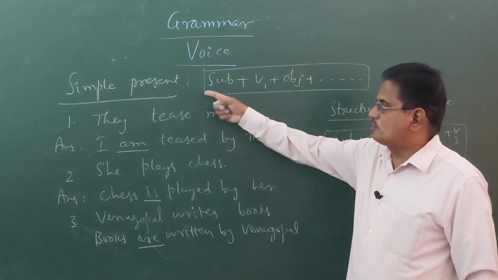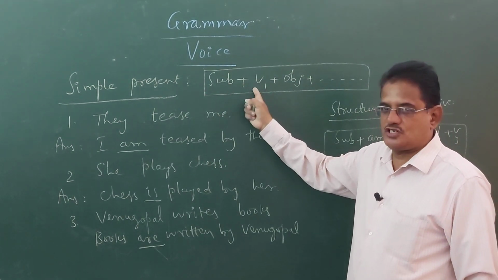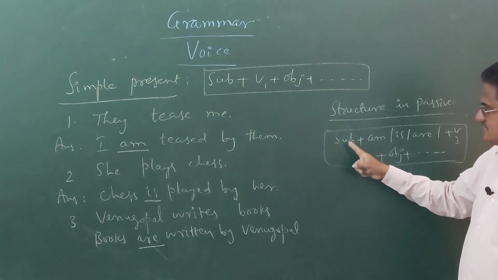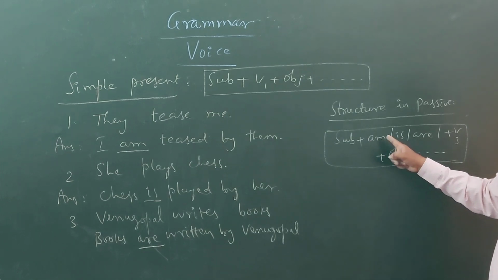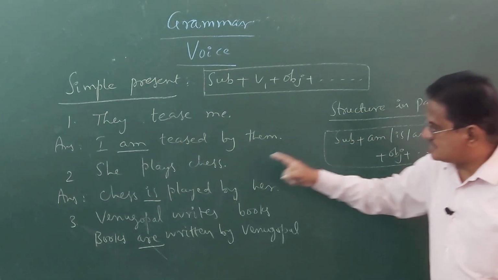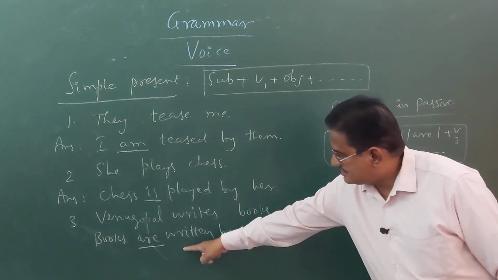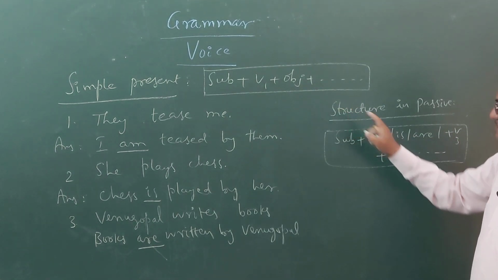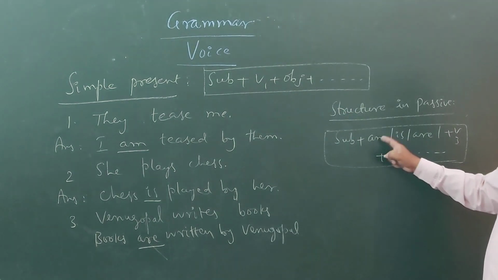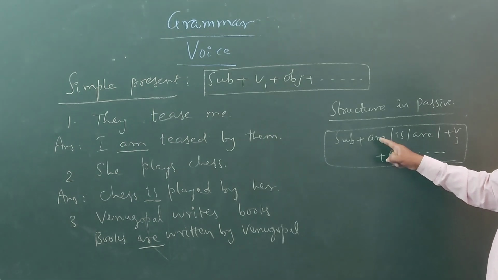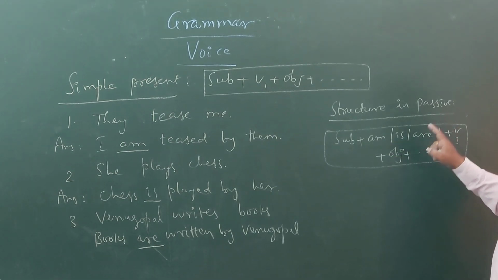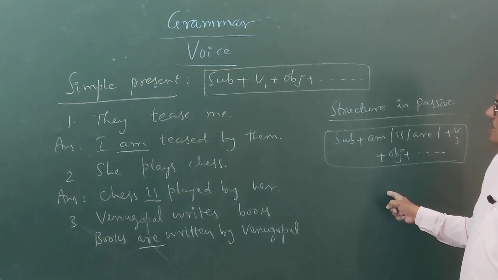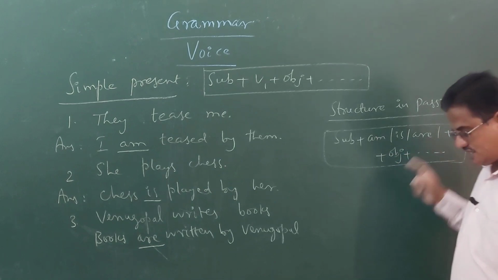Suppose a sentence is in simple present tense, it can be identified with this structure. How to change that into passive voice? This structure will help you. Then you have to write the subject. Then it should be followed by either am or is or are. Then the V3 form. Look at this, V3 followed by the object. The subject becomes the object. So this structure you have to remember. This am, is, are apply only in simple present tense and of course in the present continuous. But you have to know that these words are followed by V3 form.